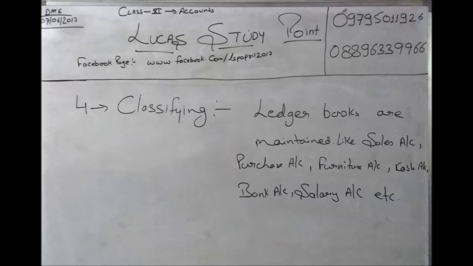In classifying we make ledgers. In the journal we record all the transactions, and from there we pick all the purchase transactions from their entries and make a purchase account. Sales transactions, we make a sales account. This will show how much purchase we have done in a year or a month or a particular period.